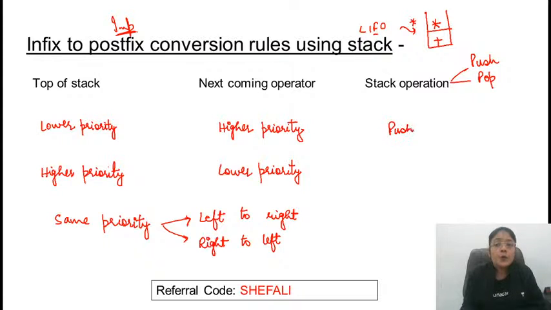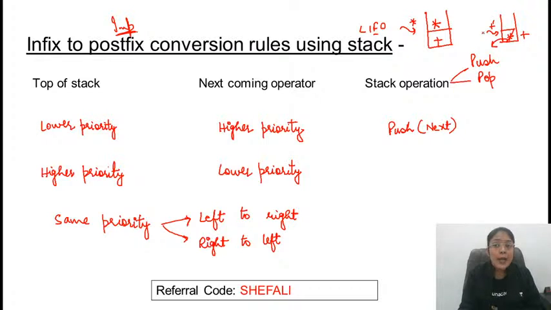It will be pushed in the stack. Which element will be pushed? That is the next coming operator. The next coming operator will be pushed in the stack. Clear? On top of stack, we have a higher priority operator. The next coming operator has lower priority. So multiplication should be evaluated first before the addition. So this means that first of all this will be popped out and then you can push plus.